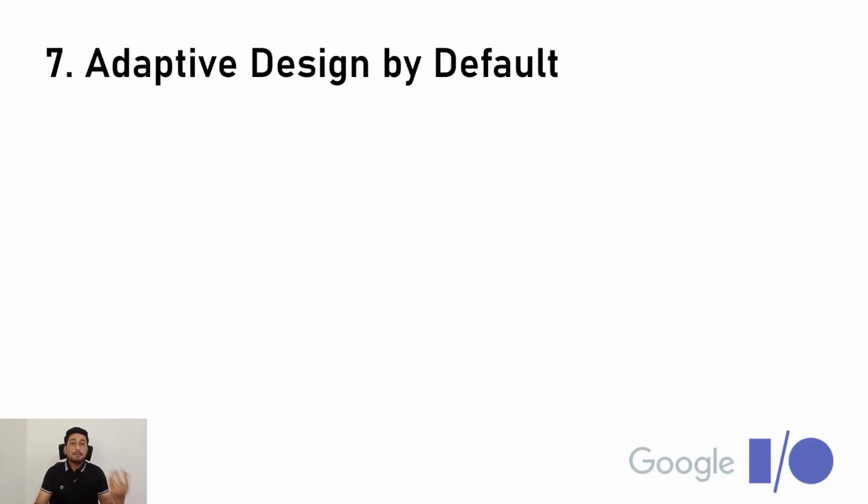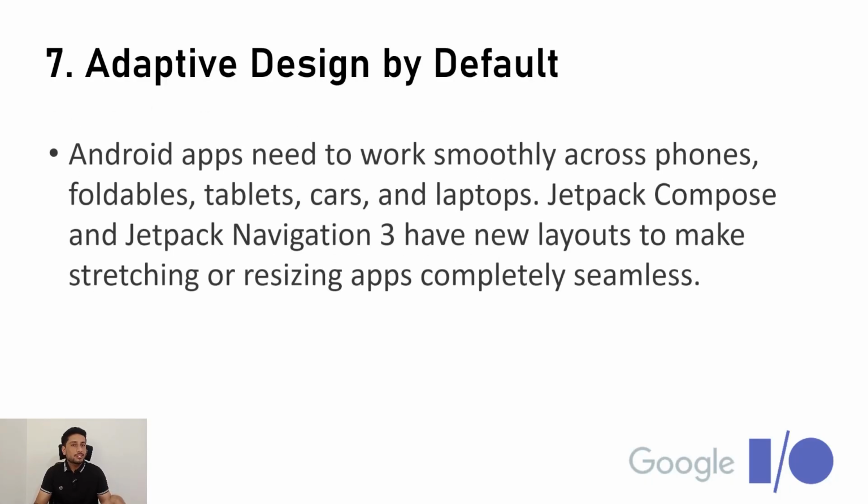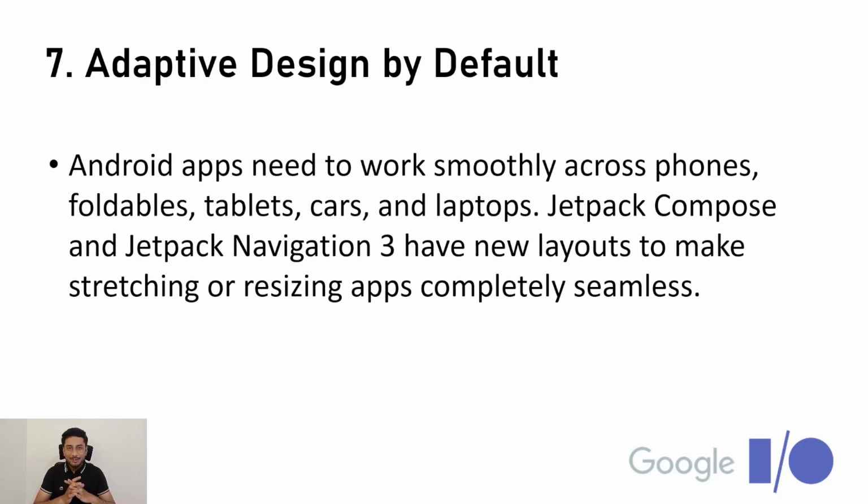The next one is adaptive design by default. What does it mean? Basically, Android is now everywhere. We have Android phones, Android Automotive, Android tablets, Android TV, and whatnot. Android apps need to work smoothly across all of these devices, all of these dimensions, for all of the screens.